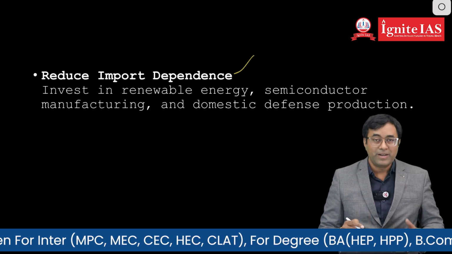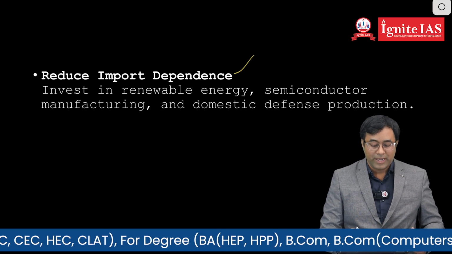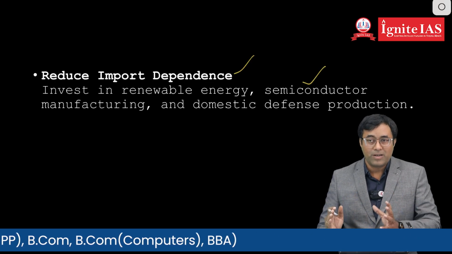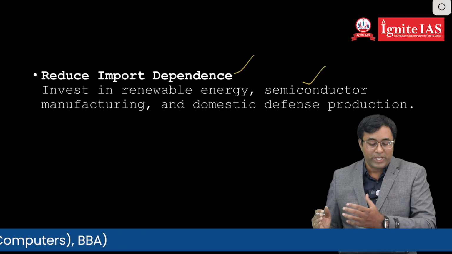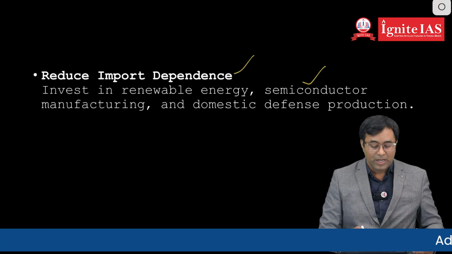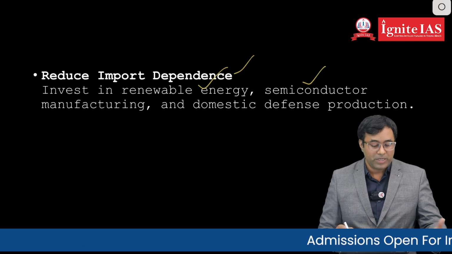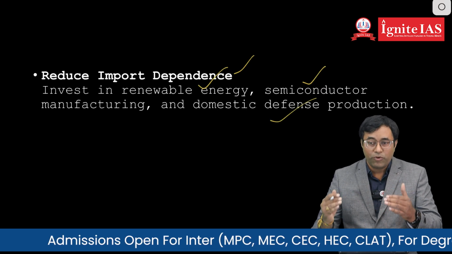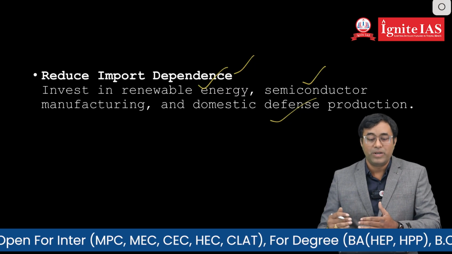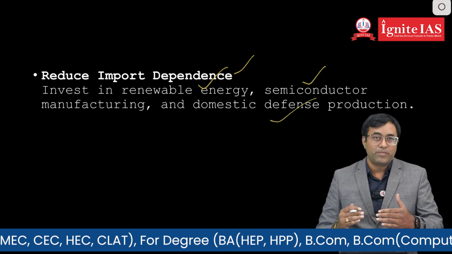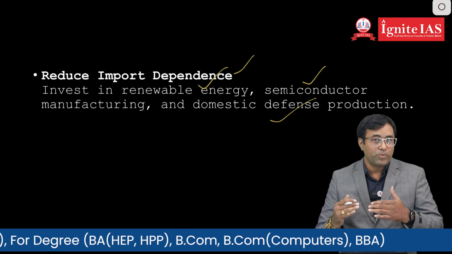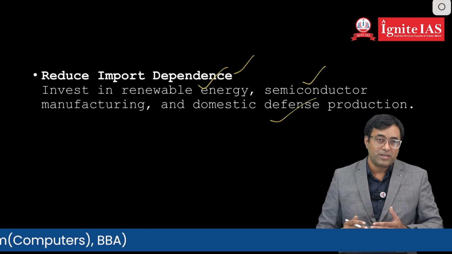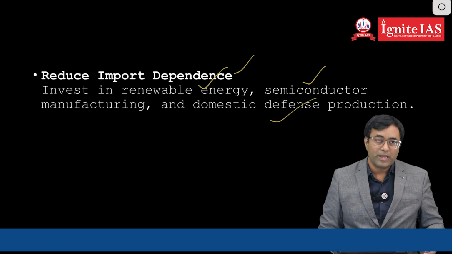Next, import dependency has to be reduced. India doesn't have semiconductor manufacturing units. India as a policy has to take certain measures to establish semiconductor units, and the renewable energy sector has to be developed, and domestic defense production has to be developed. If we focus on these areas, there is a high probability that import dependence can be reduced. Whenever there is any reduction in import dependence, obviously it will have an impact on the depreciation, it will be halted and currency will be appreciated.